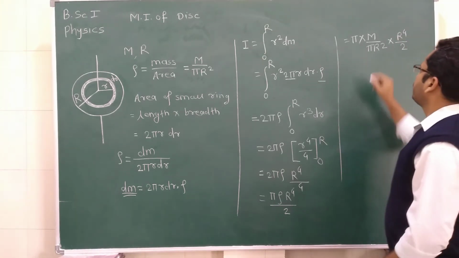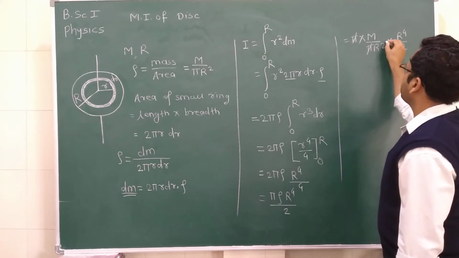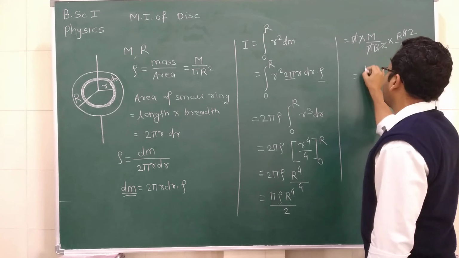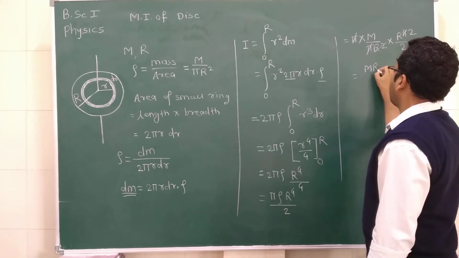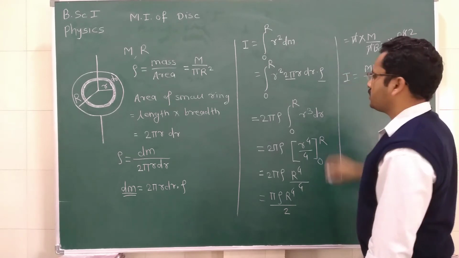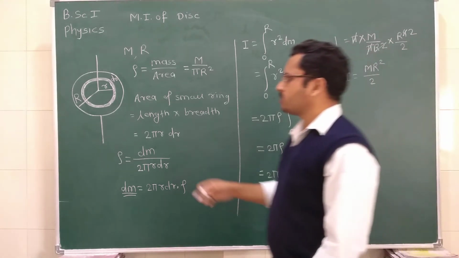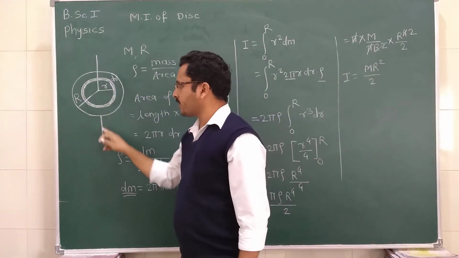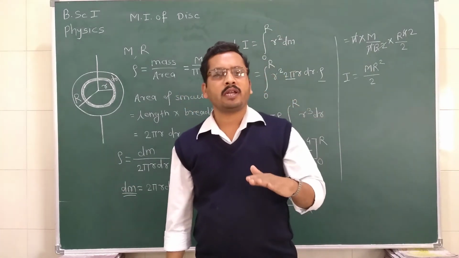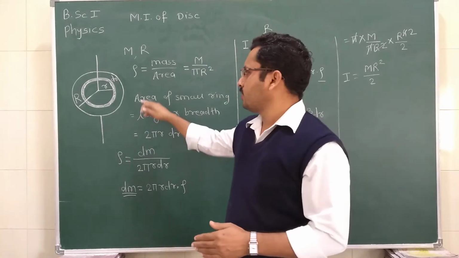So pi and pi get cancelled and R square gets cancelled. So we can write it is M R square divided by 2. This is the moment of inertia of the whole disc about the axis of rotation which is passing through the center and perpendicular to the plane of the disc.